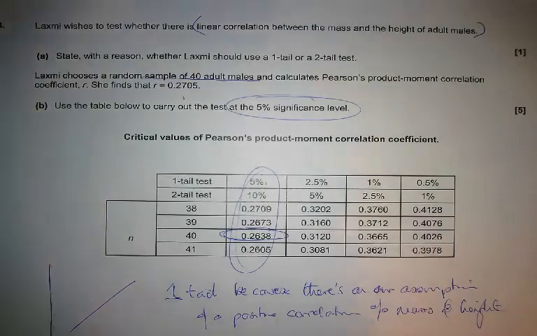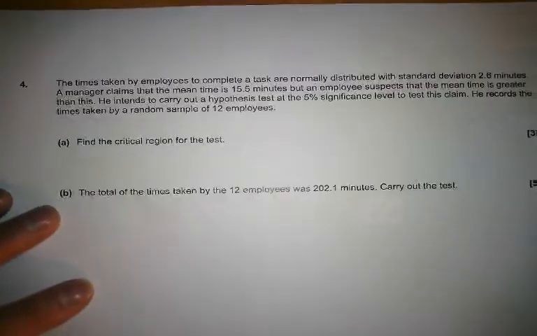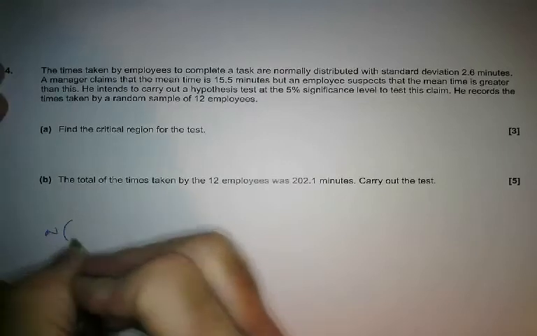Okay, let's go for the 4th question in this and see what that asks us to do. So here we go. This says the times taken by employees to complete a task are normally distributed.